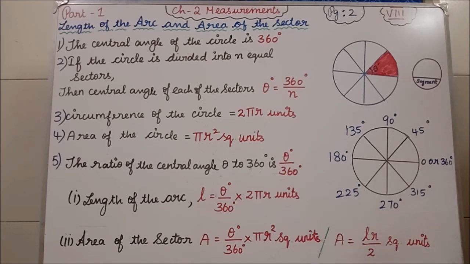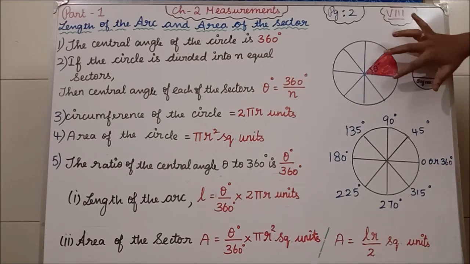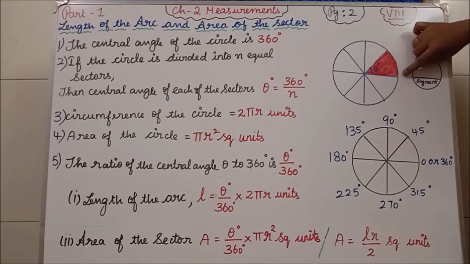Second, what I have written? If the circle is divided into n equal sectors. Okay, so what have we seen? We have seen what is a sector and what is a segment. Isn't it? What is a sector? A sector is enclosed by two radii and one arc.